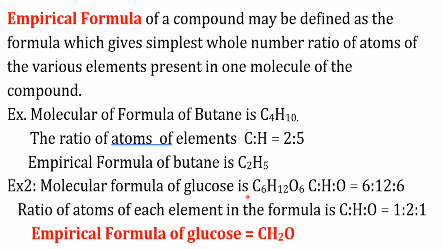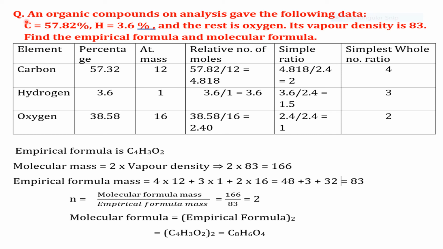Thus, molecular formula of glucose is C6H12O6. Therefore, the ratio of atoms of different elements, that is carbon, hydrogen, and oxygen, is 6:12:6. And the simple ratio is 1:2:1. Therefore, empirical formula of glucose is CH2O. Let us do a numerical. An organic compound on analysis gave the following data. Percentage of carbon is 57.82, hydrogen 3.6, and the rest is oxygen. If its vapor density is 83, find the empirical formula and molecular formula.